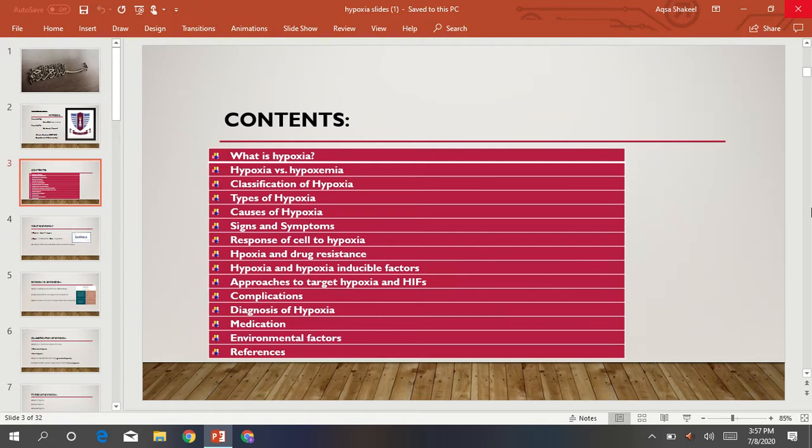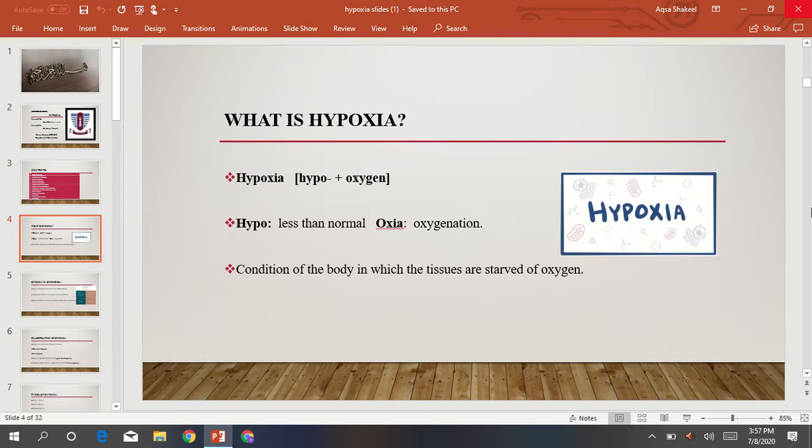Now, here is the list of contents that I am going to explain to you about hypoxia. First of all, we see what hypoxia is. Hypoxia is derived from the two words hypo and oxia. Hypo means less than normal and oxia means oxygenation. So it is a condition that mostly happens when there is a below-normal level of oxygen in the tissues of the body. Hypoxia can also happen even when the blood flow is normal. In medical terms, it is the condition in which the body or a region of the body is deprived of adequate oxygen supply at the tissue level.